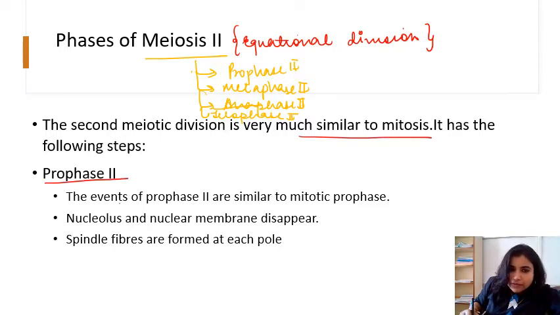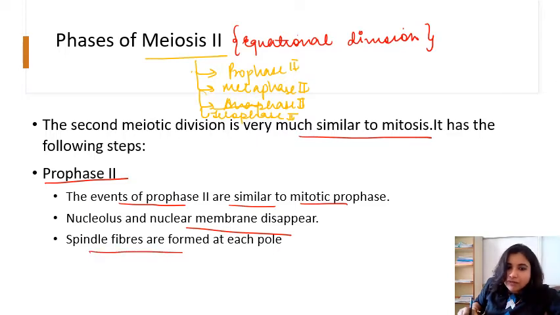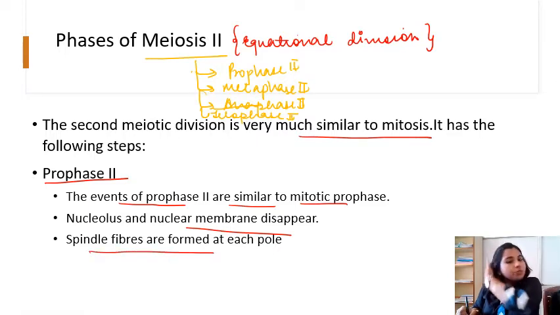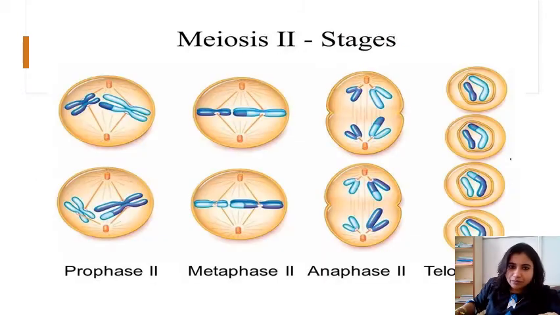Prophase 2. The events of prophase 2 are similar to mitotic prophase. That means what will be happening? Disintegration of the nuclear membrane and nucleolus. So nucleolus and nuclear membrane disappear, right? Spindle fibers are formed at the opposite poles. So the formation of spindle fibers takes place at the opposite poles. I will show you a diagram.